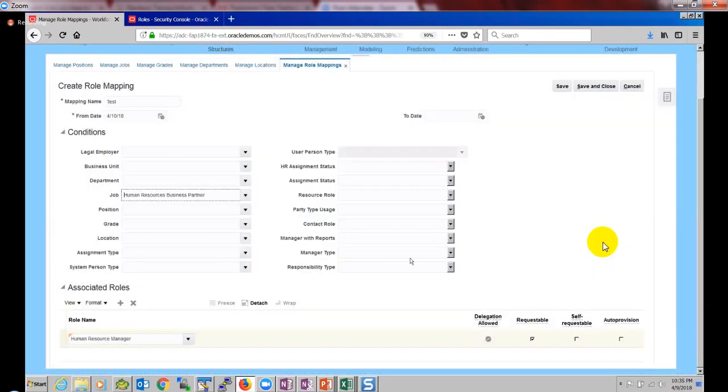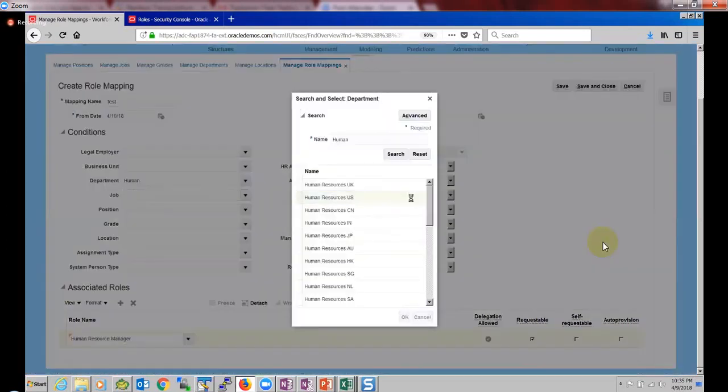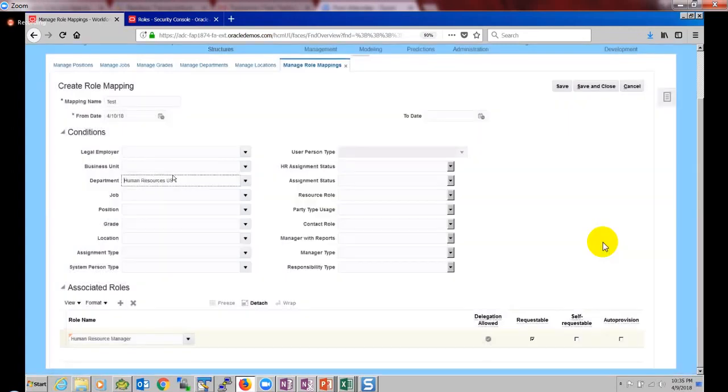Typically in our company, whoever has this job will be hiring employees. Or anyone who is in the HR department has a provision to assign this role to any user across the company.